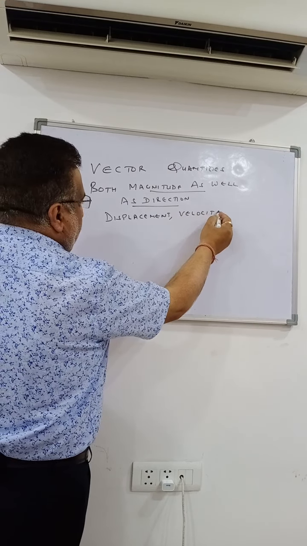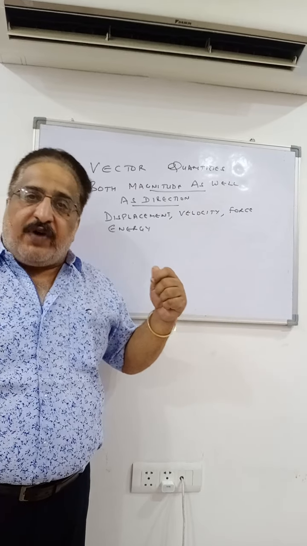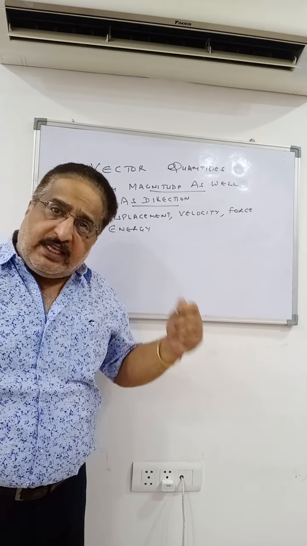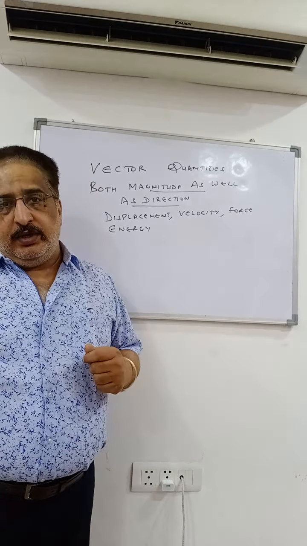If I say, I moved 2 kilometers from a house towards north, towards north is the direction specified. So that will be the displacement from my house. Is that clear? So these are vector quantities. They require magnitude as well as direction for their complete description. You'll get the definitions only and the examples of such properties.